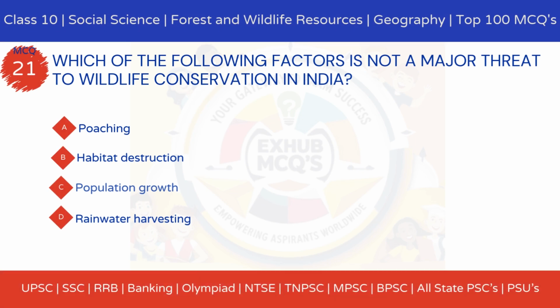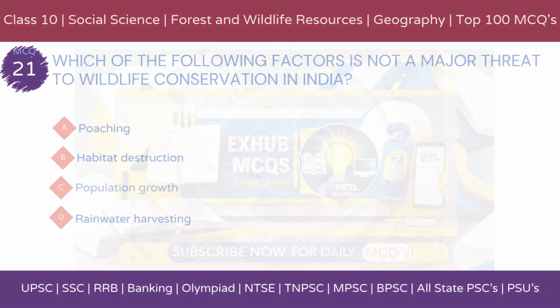Which of the following factors is not a major threat to wildlife conservation in India? Option A, poaching. Option B, habitat destruction. Option C, population growth. Option D, rainwater harvesting.